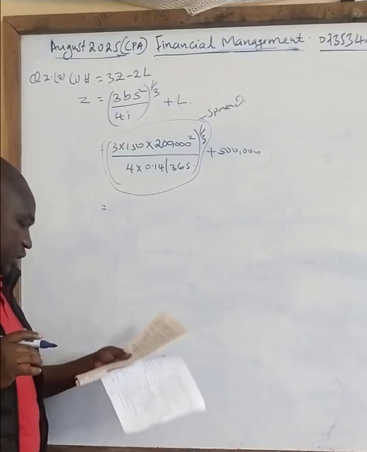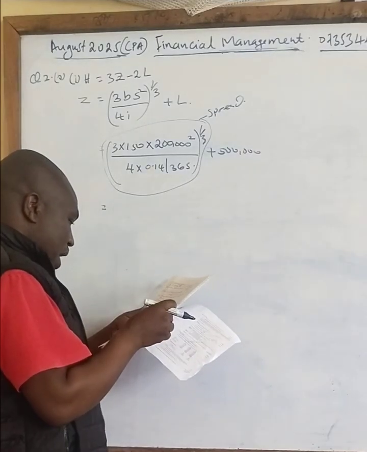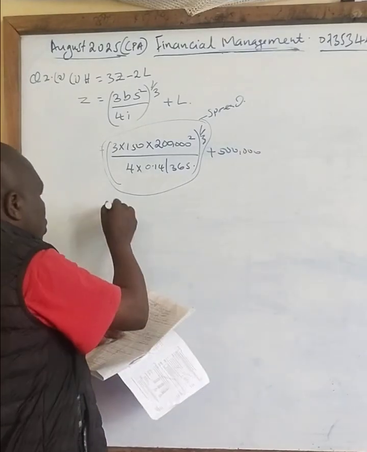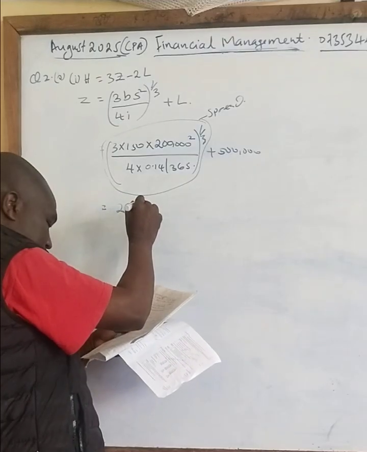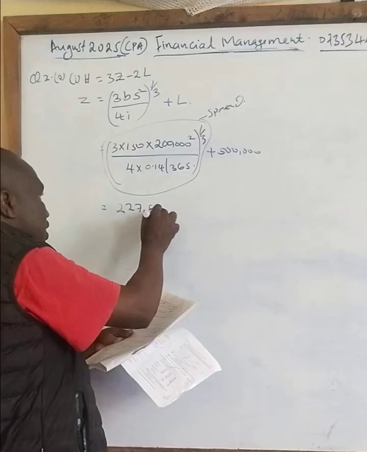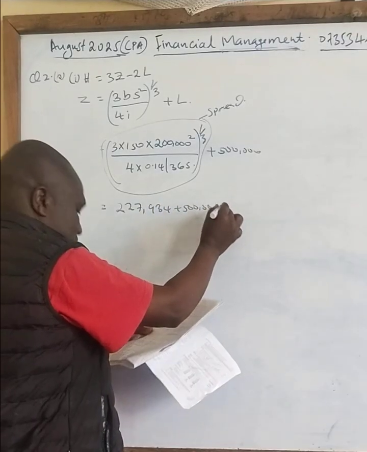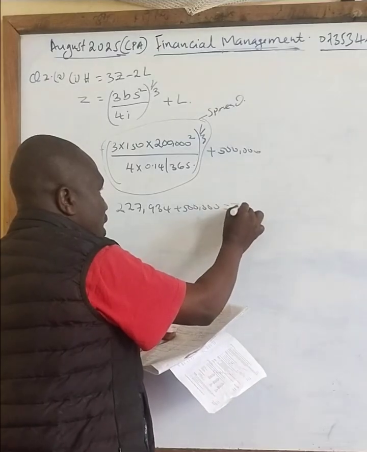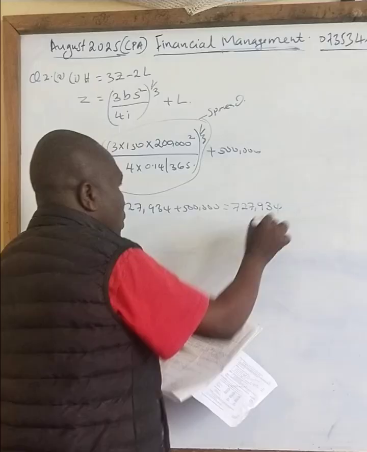So if you calculate your spread using your calculator very well, the answer you get is 227,934 plus 500,000. So your answer there is 727,934.